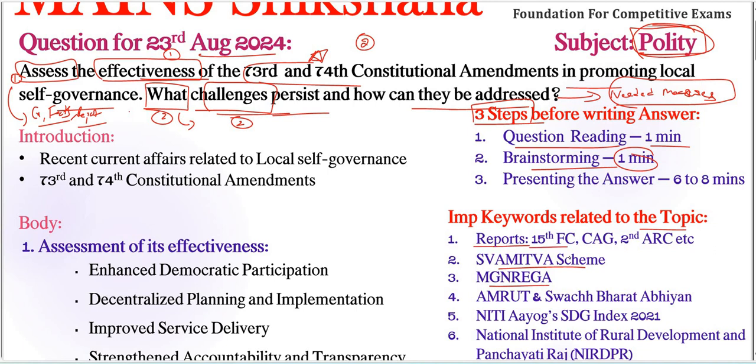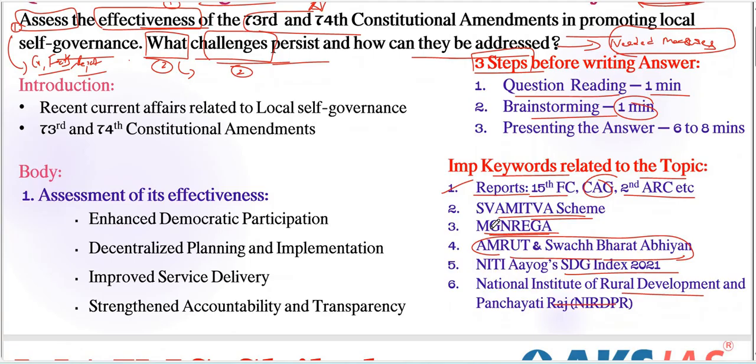Here, reports means here 15th Finance Commission report is there and also CAG report is there, second ARC, etc. Recommendations are also there. We need to provide these information. These particular keywords should be in our answer. That is the case here. Next, Samitva scheme also should be there. Recently launched, MG Narega. Amrut and Swachh Bharat Abhiyan also very important regarding our local self-governance. Next, Niti Ayog's SDG Index 2021 also. Next, National Institute of Rural Development and Panchayati Raj, important institutions and centers also very important here.